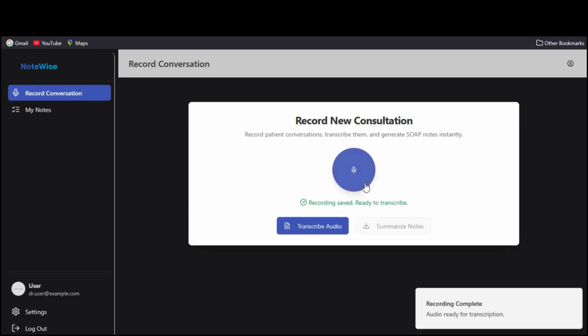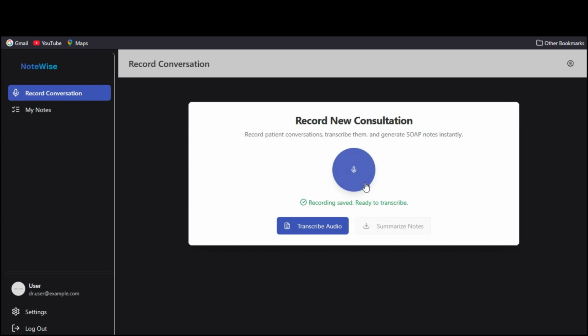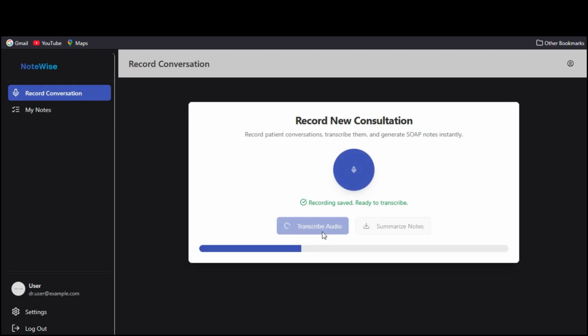So, my friend, this is a conversation between a doctor and his client. I will add this conversation in the caption so that you will have a brief overview of what the conversation was. Let's click on transcribe.